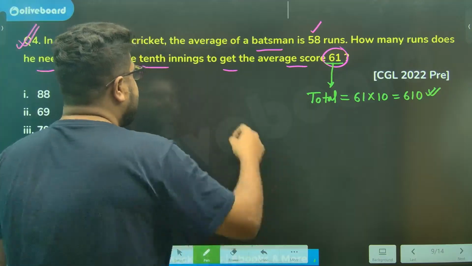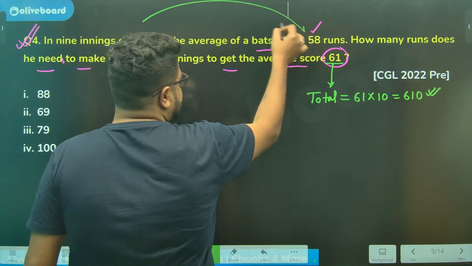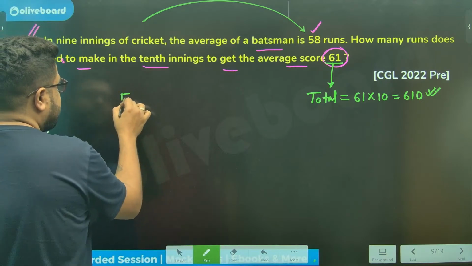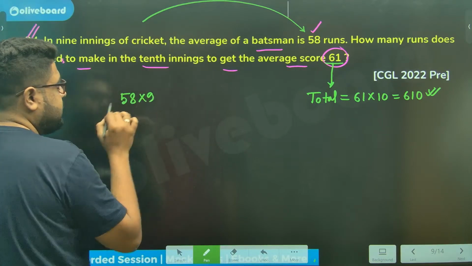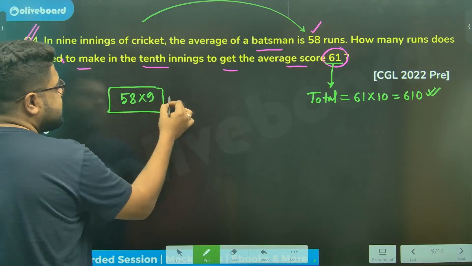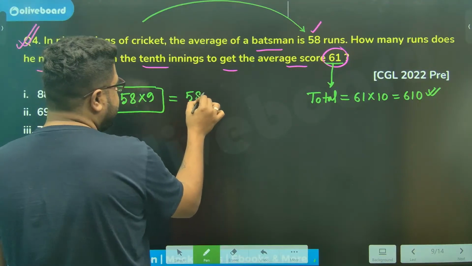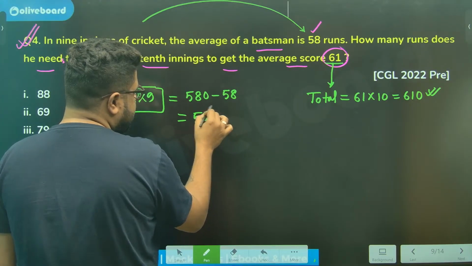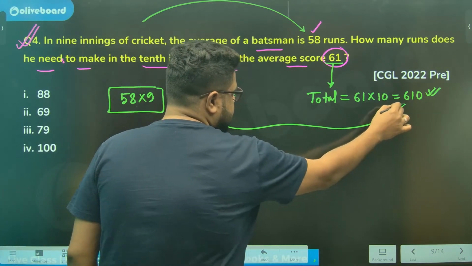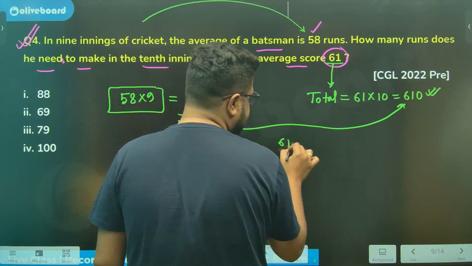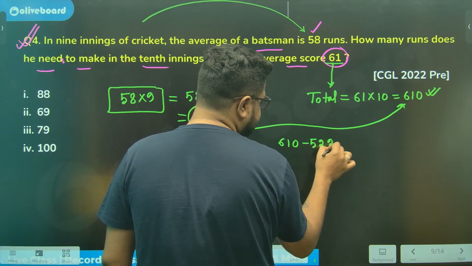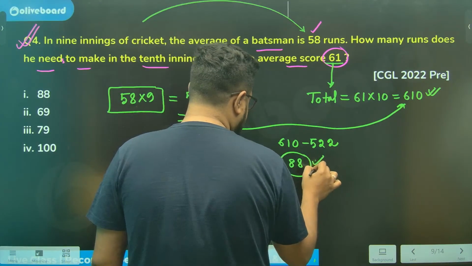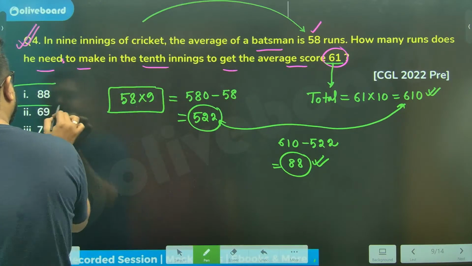Now, after 9 innings, the average is 58. So the total runs in 9 innings will be 580 minus 58, so it is 522. Sir, how much does he need to make? Just subtract: 610 minus 522. It would have been 88 runs, option number 1.